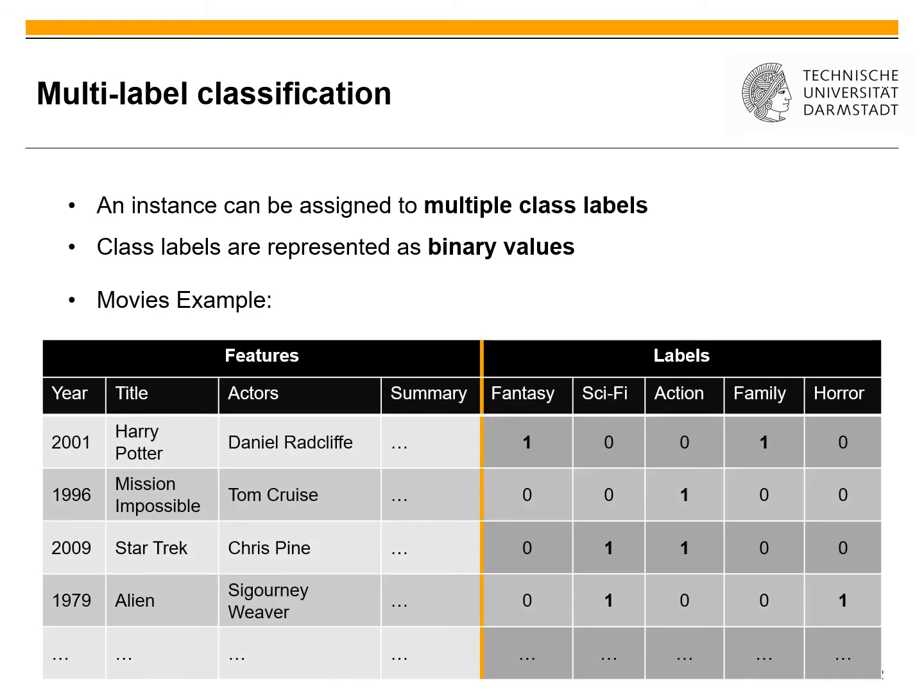I have provided a small example with movies, so you can see we have features like year, title, actors, and summary, and our labels are just text which have to be assigned to this movie. So for example, Harry Potter is a fantasy family movie, Mission Impossible is an action movie, Star Trek is a sci-fi and action movie.